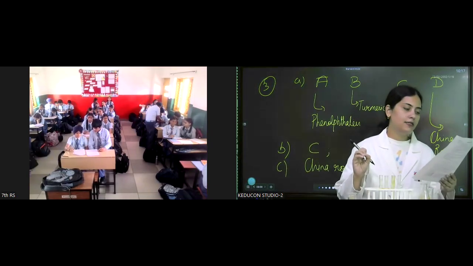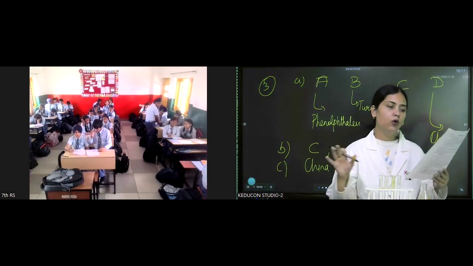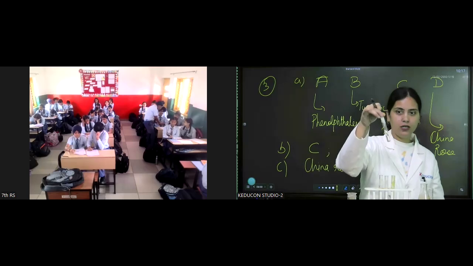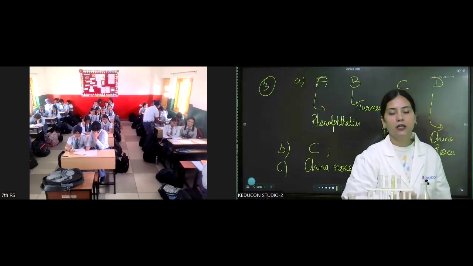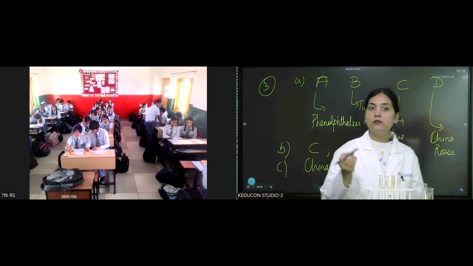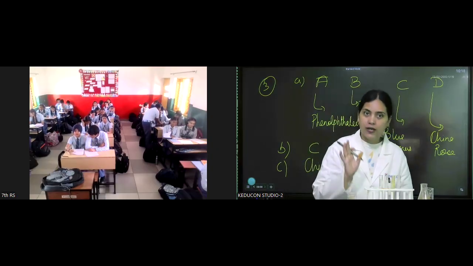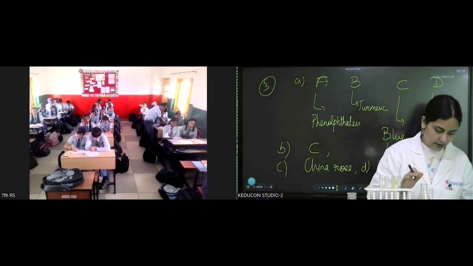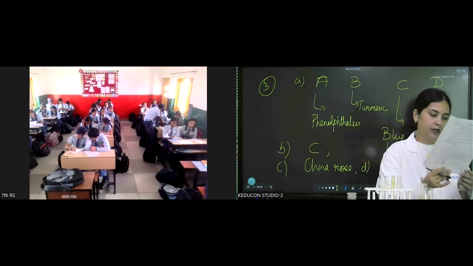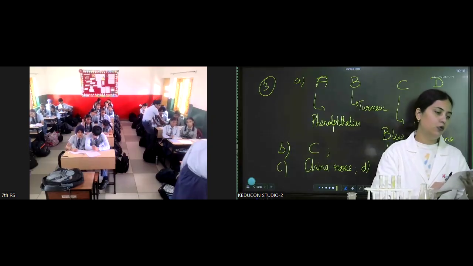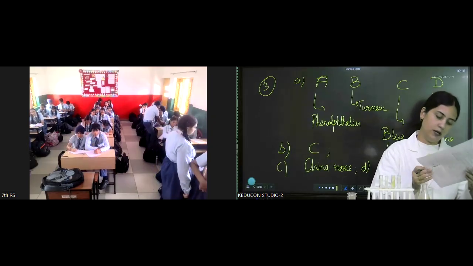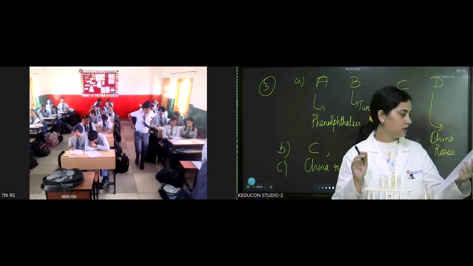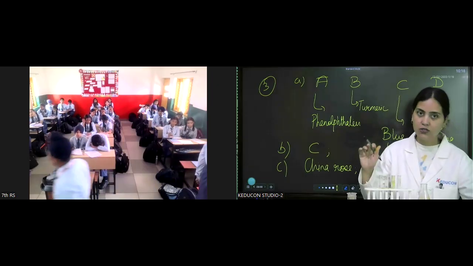Coming to the D. Why did the colorless liquid in test tube A show no visible change even though an acid was added? In the first one, we added acid to phenolphthalein and the color did not change. Why? Because phenolphthalein shows a change in color with base only. That's the answer. Okay, so I hope you can do this. The fifth one I think you can do by yourself. Try to do these questions by yourself. Otherwise we will discuss in the class also.